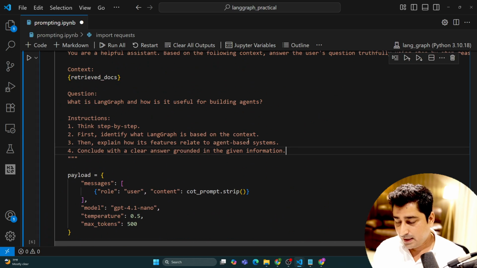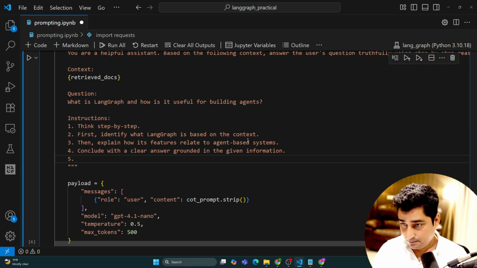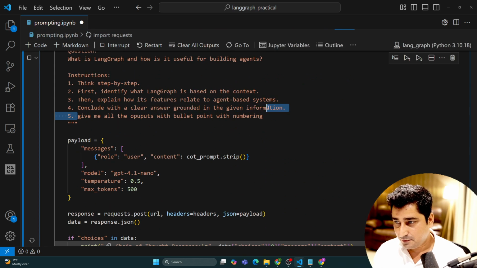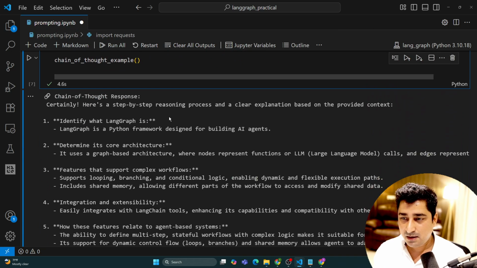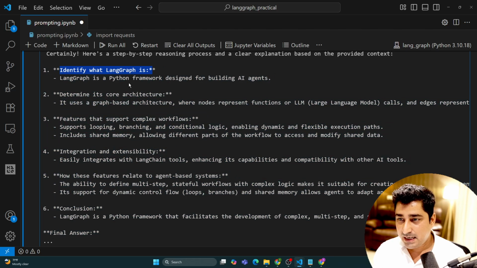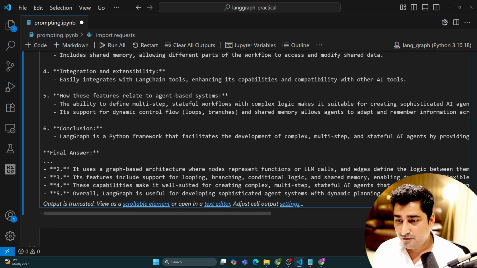So here, chain of thought wise, maybe I can try to give instruction number 5: give me all the outputs with bullet points with numbering. Now let's execute it. So this is the step which I have given, another chain of thought, so that it will be able to format my output. Here it is able to give me: identify what LangGraph is, determine its core architecture, features that support complex workflows, integration and extensibility, how these features relate to the agent-based system, and then finally a conclusion and final answer.